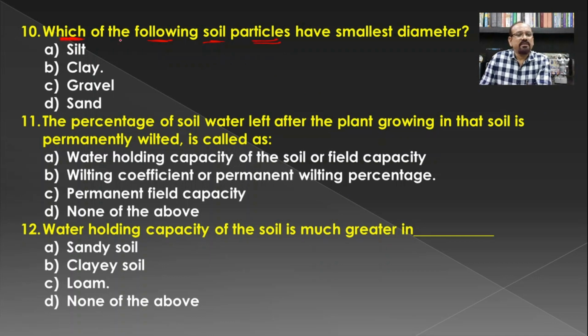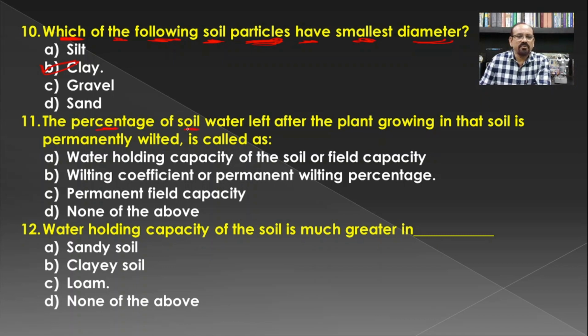Which of the following soil particles have the smallest diameter? If you see the different types of soil particles which are involved in the absorption of water, out of that, clay has the smallest size of soil particles.